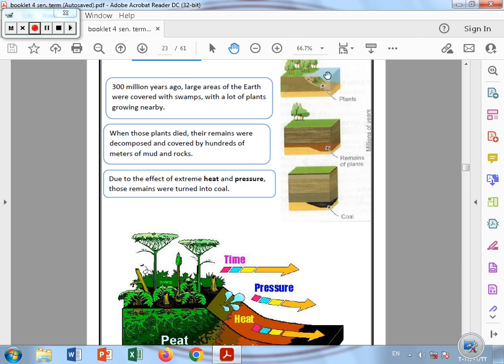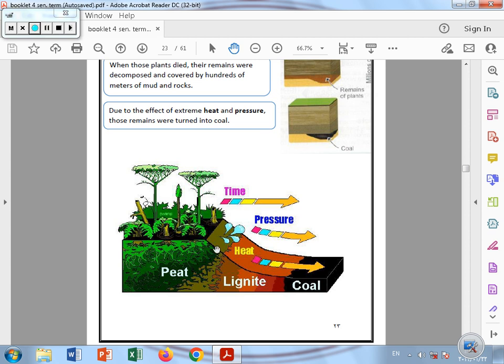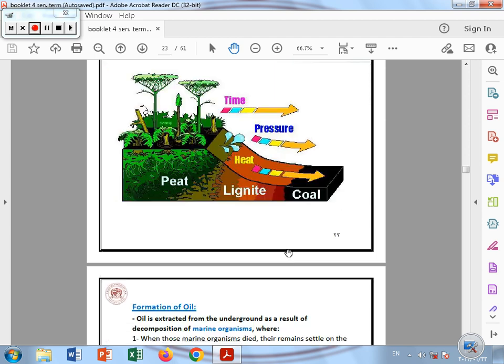So the plants died and went down deeply inside the soil. There is a large amount of rocks, soil and mud above the remains of the plant. After a long time, by the heat and the pressure, the remains of the plant change into coal. So that's the way coal is formed.